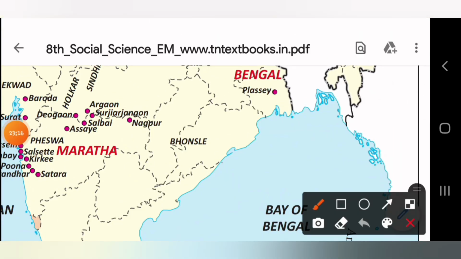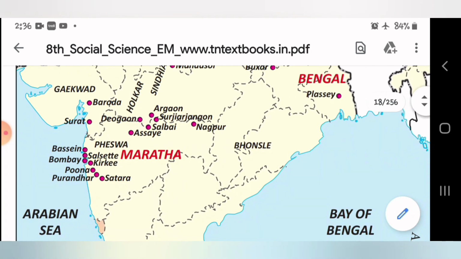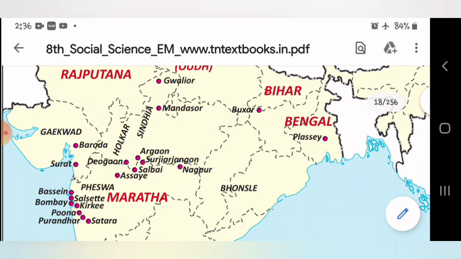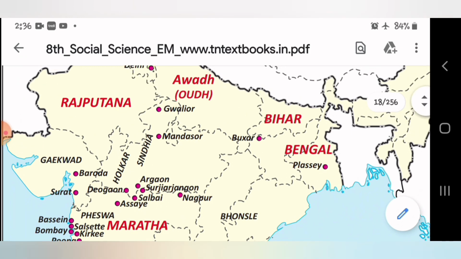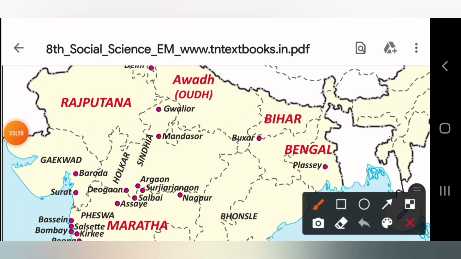Next one is Buxar. Buxar is just near Bihar, just above. So, here is Plassey, here is Buxar.